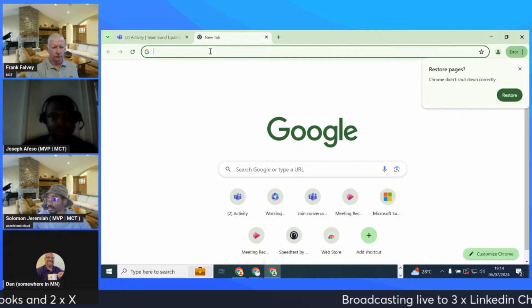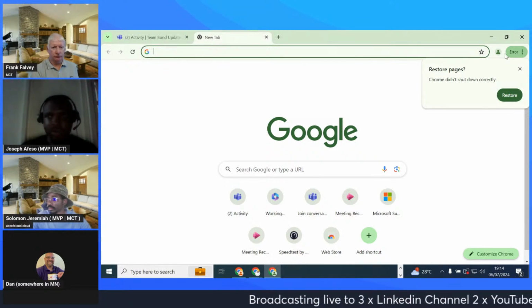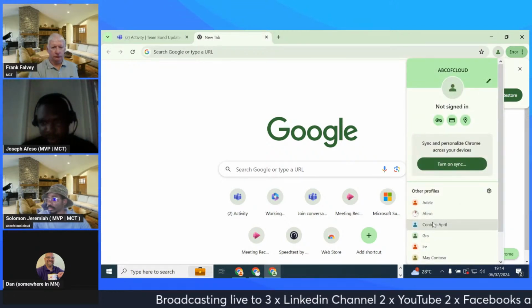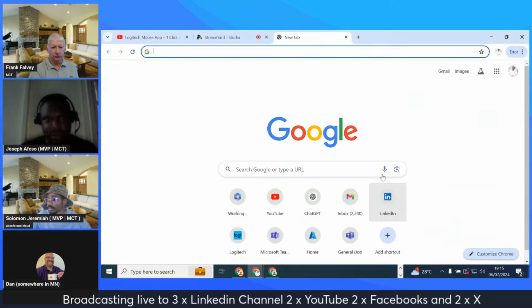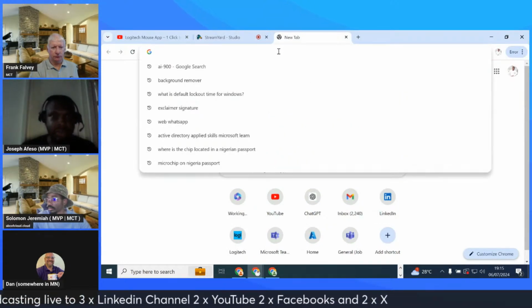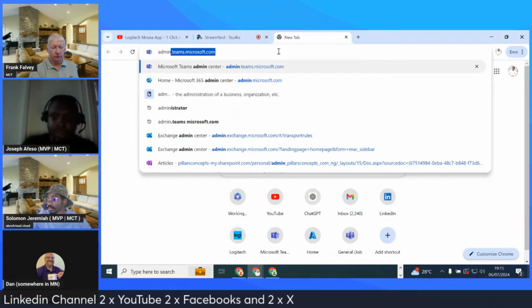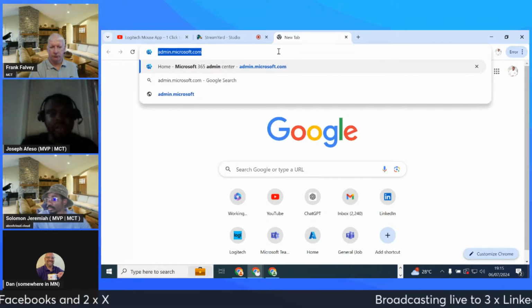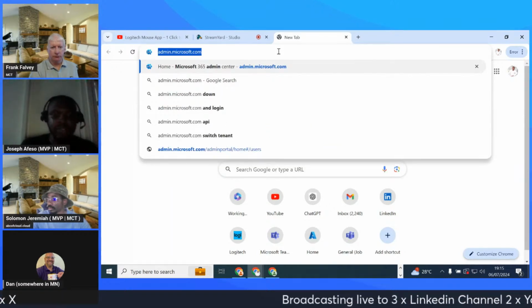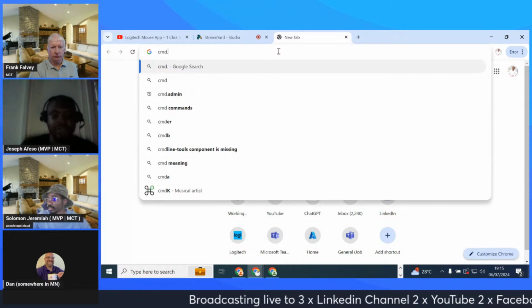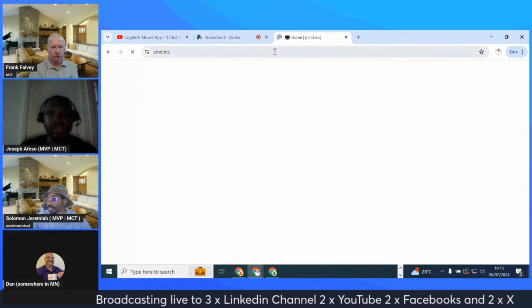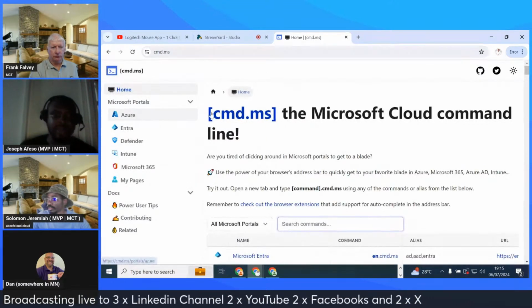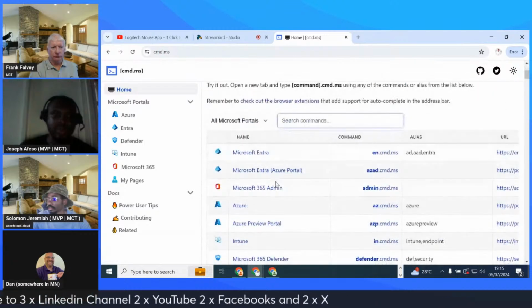If I just do, okay, I'm trying to get the browser that I am. If that's not going to take me there, I'll just come here straight and do admin.microsoft. So I think it would be great if I can do cmd.ms so that we can see the very easiest way to get into all the admin centers that you can